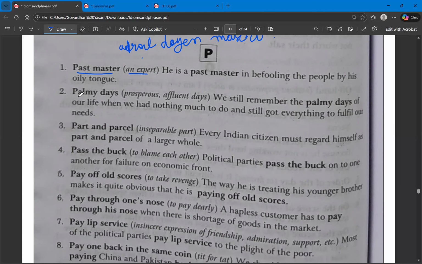The next one, palmy days. Palmy days means affluent days. Affluence means something that is very wealthy or richness. So palmy days means affluent days or prosperous. Whereas there is another idiom called grease the palm. What does it mean? It means to bribe. Whereas palmy days means prosperous or affluent days.